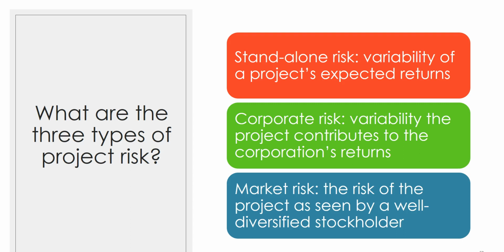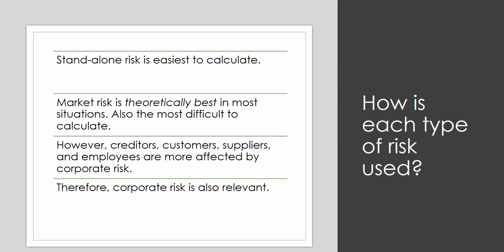Corporate risk is the variability the project contributes to the corporation's returns. And market risk is the risk of the project as seen by a well-diversified stockholder. Standalone risk is going to be the easiest to calculate. Market risk is theoretically best in most conditions, but it's the most difficult to calculate. But the creditors, customers, suppliers, and employees are most affected by corporate risk, so corporate risk is also important.